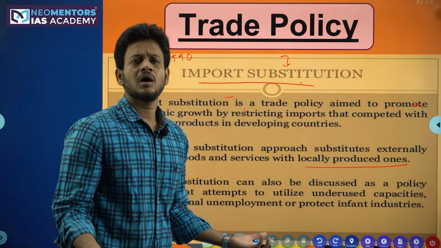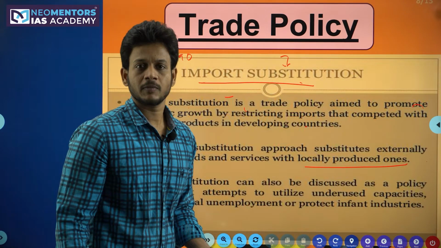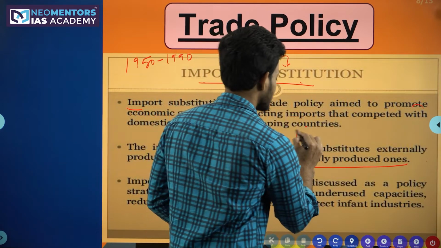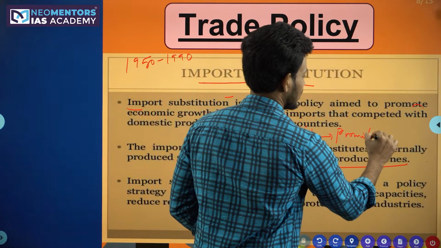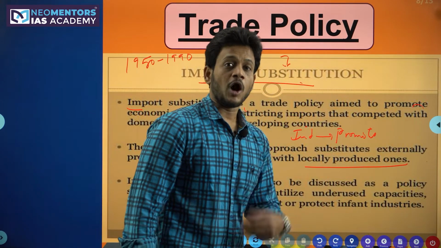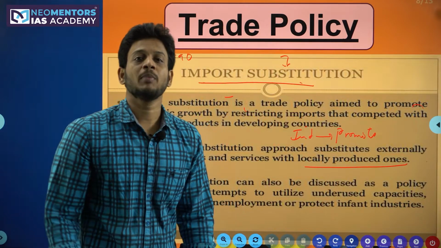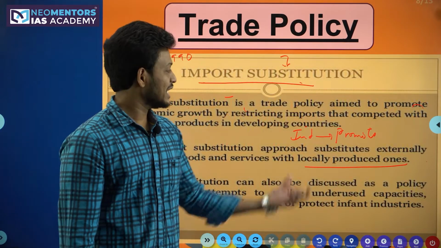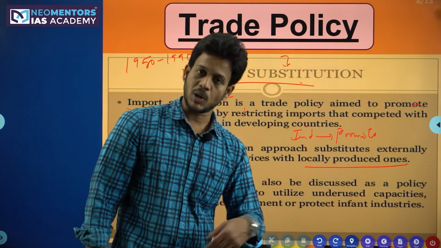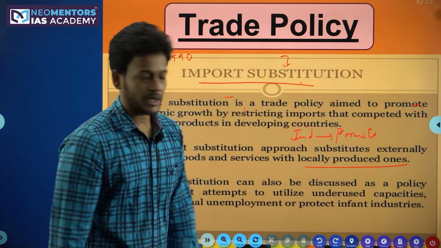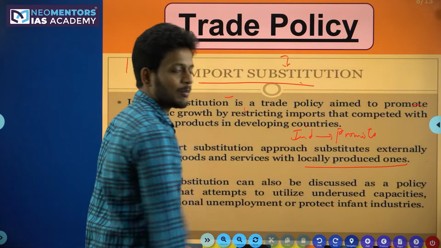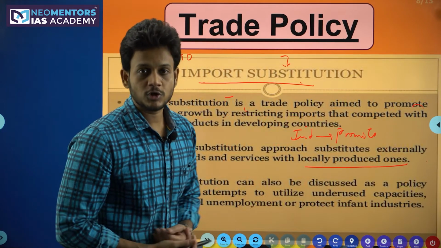What is the advantage of this policy? Indian companies would be encouraged and promoted, and foreign products would be given a stepmotherly treatment. The Indian products would be promoted as well. The foreign products would be given a stepmotherly treatment. Because of this, the Indian companies would produce a lot of goods.